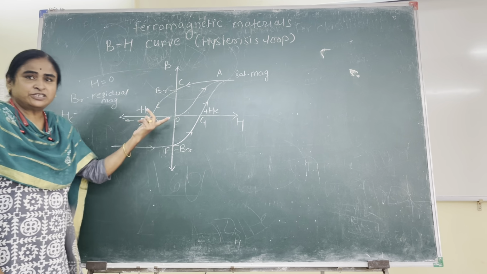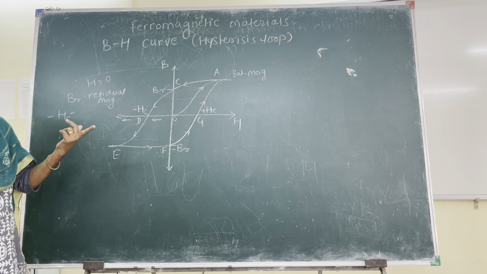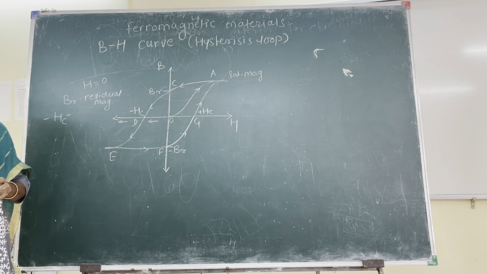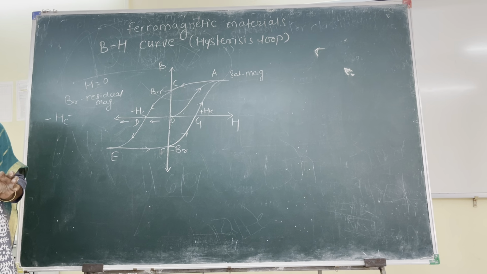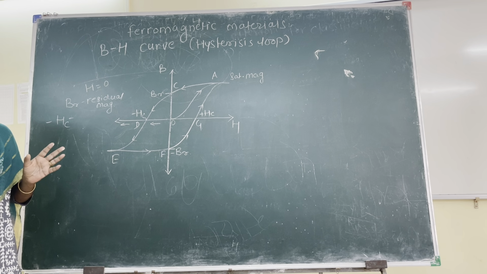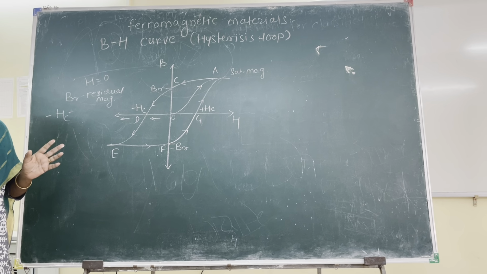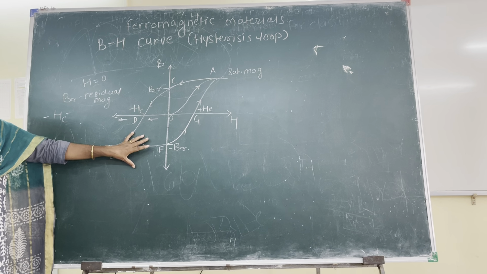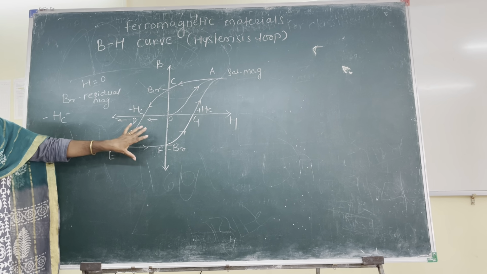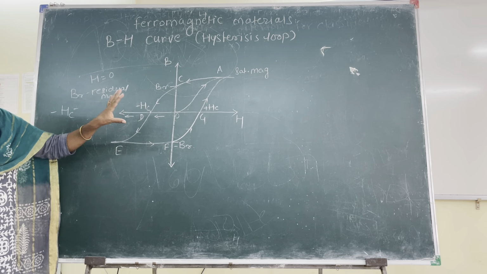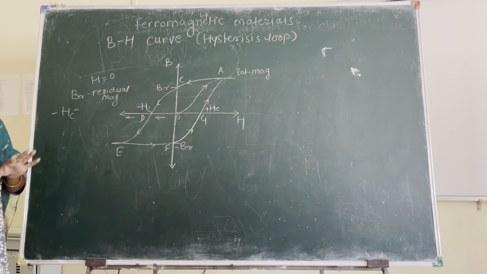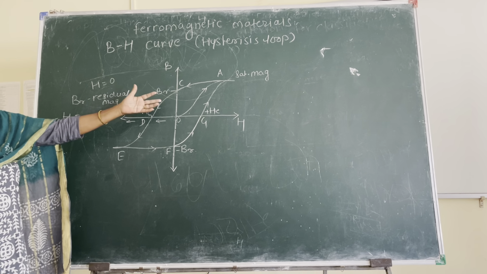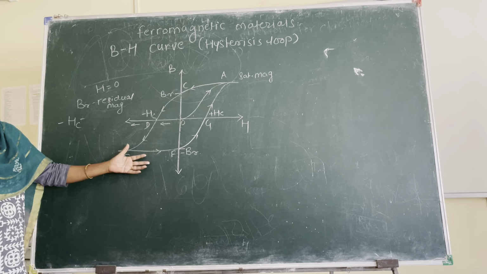So basically this hysteresis loop is the BH curve of a virgin sample, a sample which was never before exposed to a magnetic field. The first time it is being exposed, it will show this type of graph. But the magnetic property of a substance, the behavior, may also depend upon the number of times your sample is exposed to an external magnetic field.